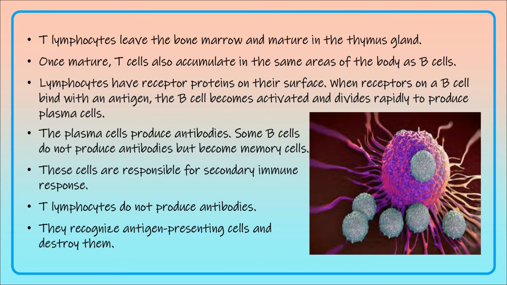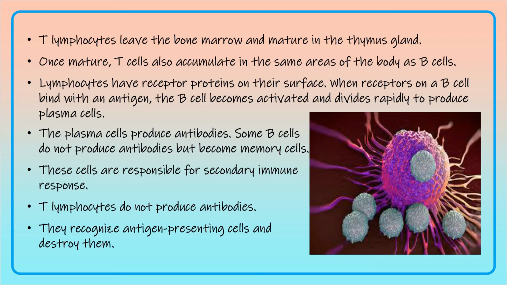Lymphocytes have receptor proteins on their surface. When these receptors come in contact with the antigen, they bind to the antigen. The B cells will bind to the antigen, and B cells become activated after binding with the antigen, and divide rapidly to produce many plasma cells. And these plasma cells in turn will produce the antibodies. Some B cells do not produce antibodies, but they become memory cells. And these memory cells are responsible for the secondary immune response, as we have seen before.